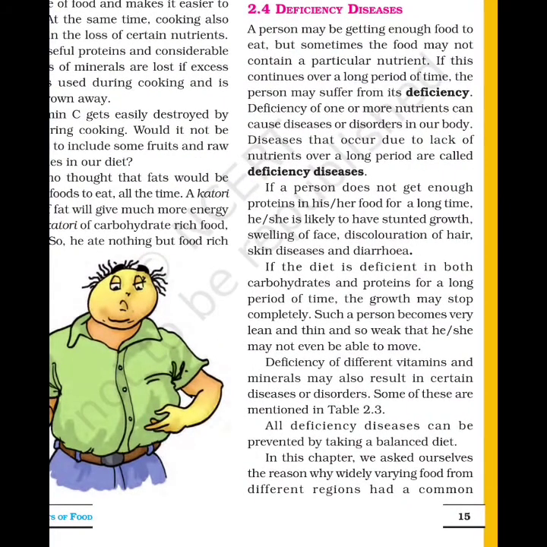Now, the major nutrients that are required for our body are carbohydrates, fats, dietary fibers, water, proteins, and vitamins and minerals.